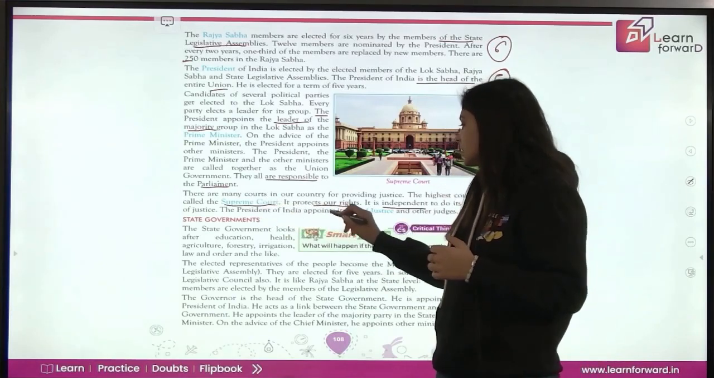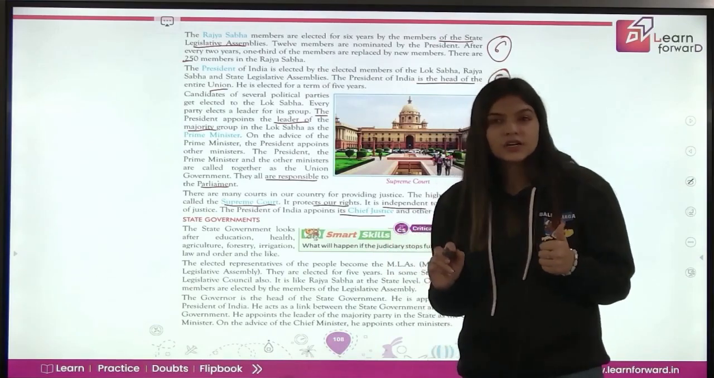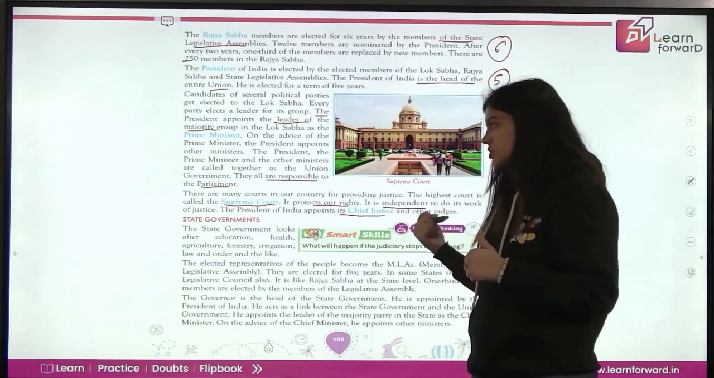The President of India appoints the Chief Justice and other judges. So the Chief Justice of India is also appointed by the President, and other judges as well.